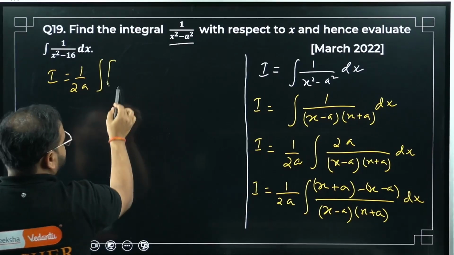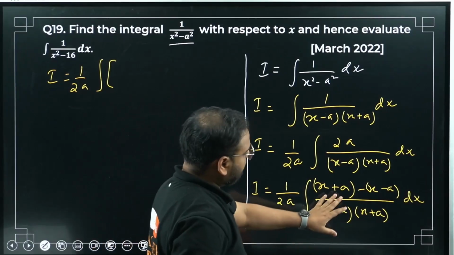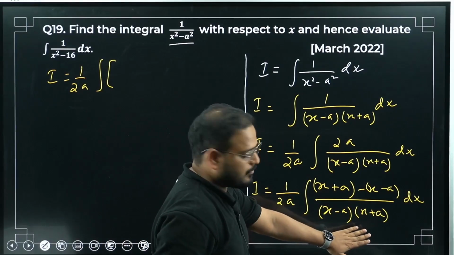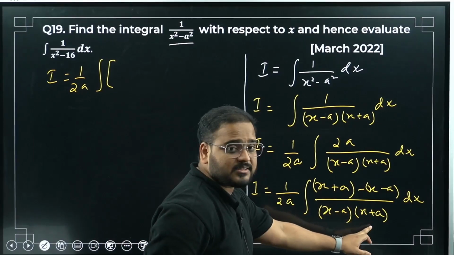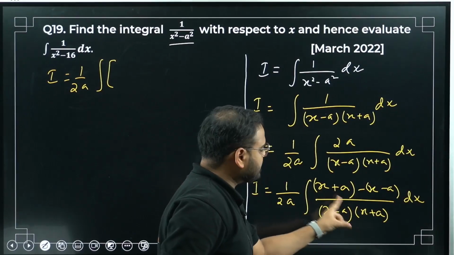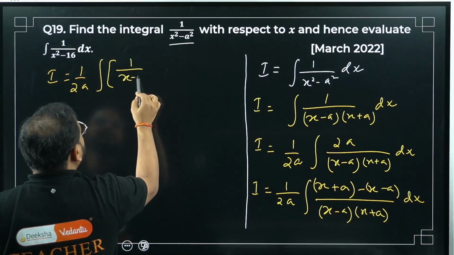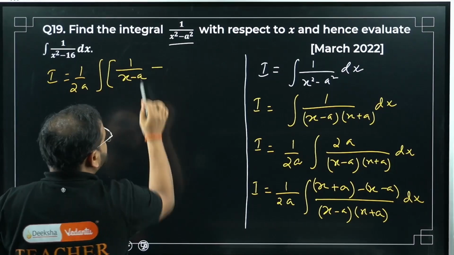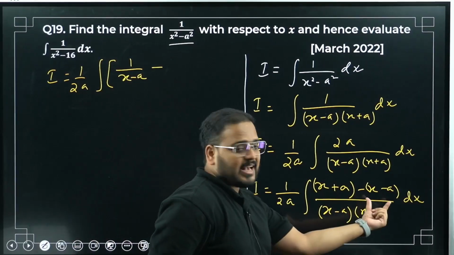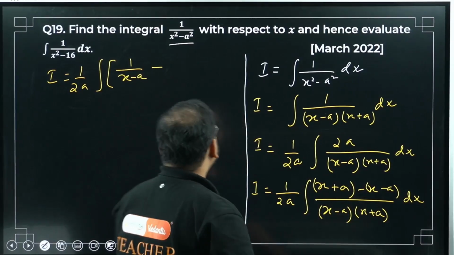For the first term, x plus a divided by the denominator, so x plus a and x plus a will be cancelled. What I'm getting is simply 1 upon x minus a. This is a minus sign, so write a minus sign over here. For the second term, x minus a upon the denominator, so x minus a and x minus a will be cancelled. So what am I getting, sir?